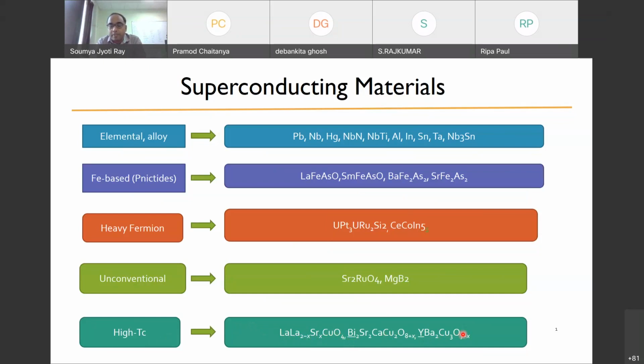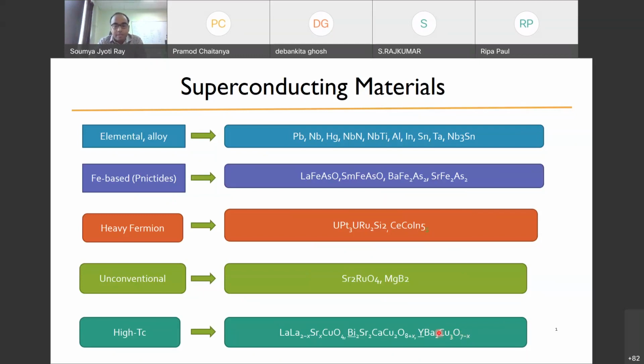So they're not metals, which means they are very brittle. These classes of materials were discovered, I think, in the year 1986, and a Nobel Prize was awarded because of this discovery of high TC superconductors.